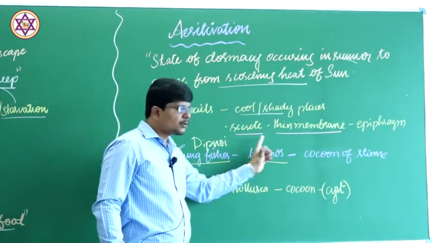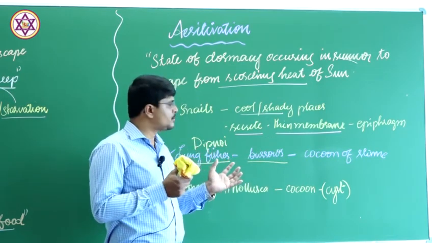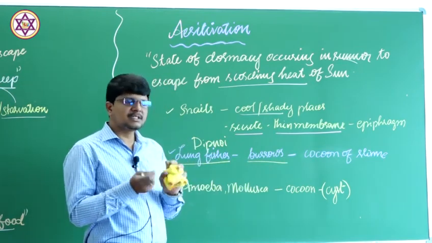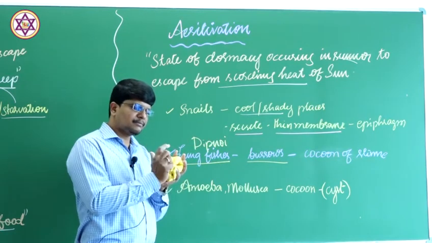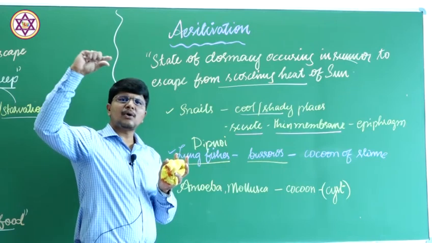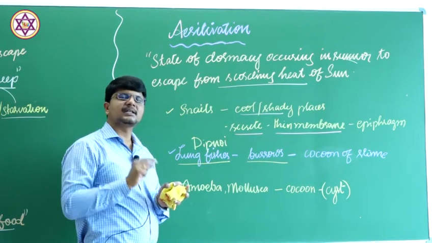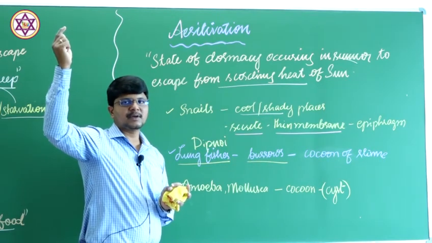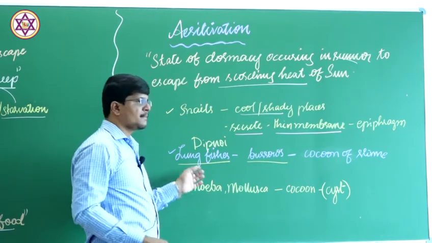The burrow is made out of slimy mucus, a cocoon of slime. Inside this slimy cocoon the animal remains, and from the burrow there is a smaller tunnel which communicates with the upper surface of the mud, so external atmospheric air is respired through this tunnel by the animal.